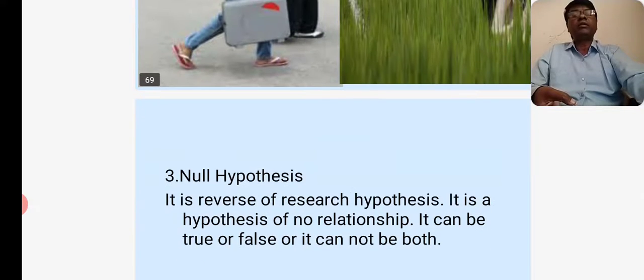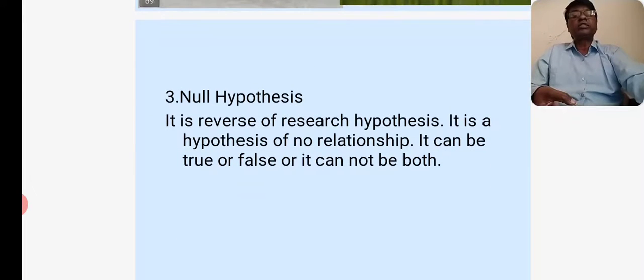Next one, null hypothesis. It is the reverse of the research hypothesis. It is a hypothesis of no relationship. It can be true or false, but it cannot be both.